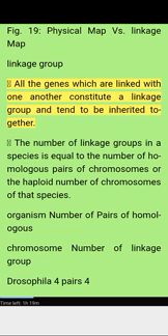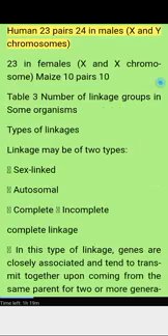Linkage group. All the genes which are linked with one another constitute a linkage group and tend to be inherited together. The number of linkage groups in a species is equal to the number of homologous pairs of chromosomes or the haploid number of chromosomes of that species. Organism, number of pairs of homologous chromosomes, number of linkage groups. Drosophila, 4 pairs, 4. Human, 23 pairs, 24 in males (X and Y chromosomes), 23 in females (X and X chromosomes). Maize, 10 pairs, 10. Table 3, number of linkage groups in some organisms.